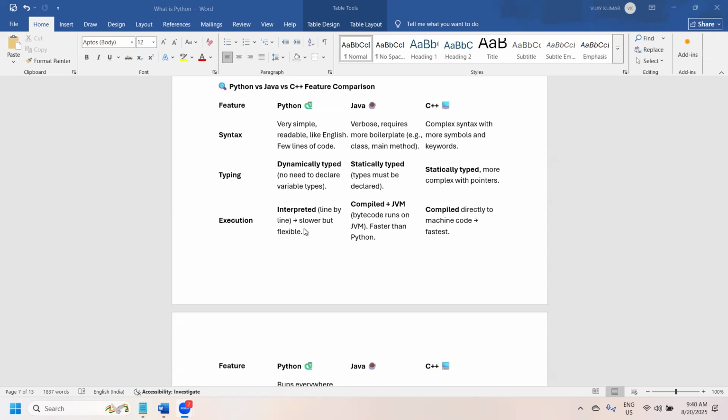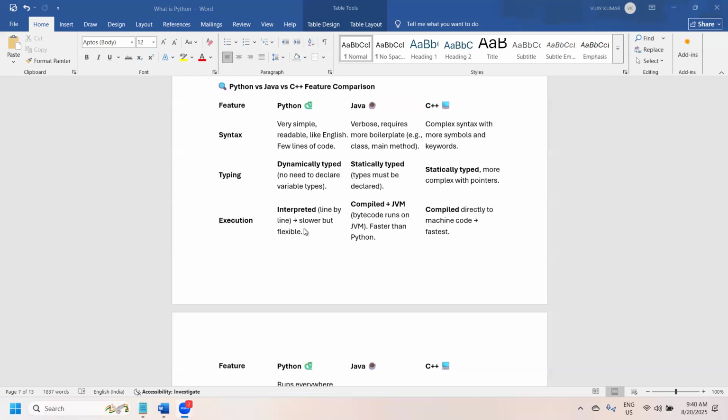Whereas in Java, there is a compiler. Once the compiler compiles the code, that entire code runs inside a JVM. The JVM is a different mechanism, the Java Virtual Machine. It is a kind of another machine. Once you start any Java program, it will initiate a JVM, and the program logic and everything runs on the JVM.